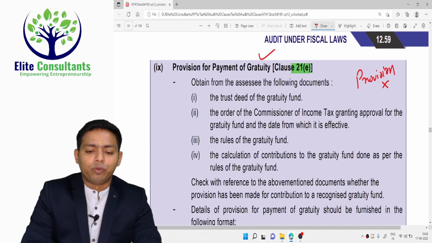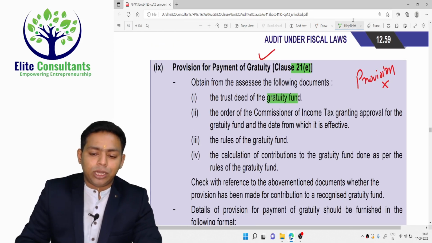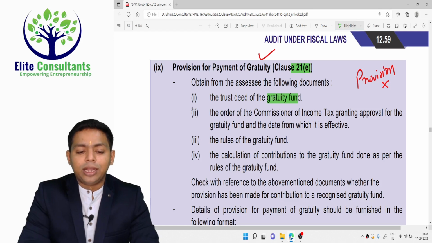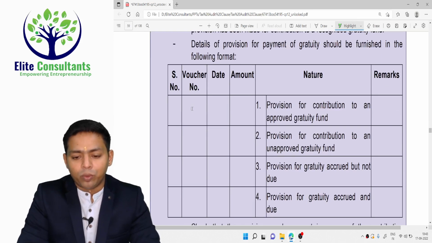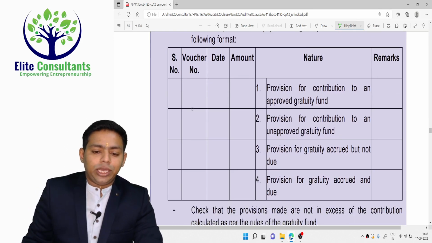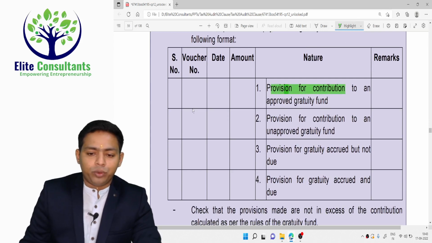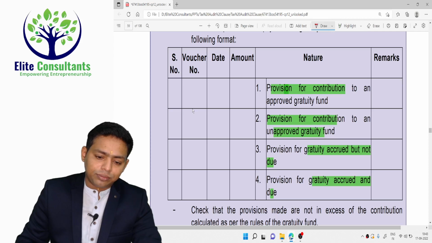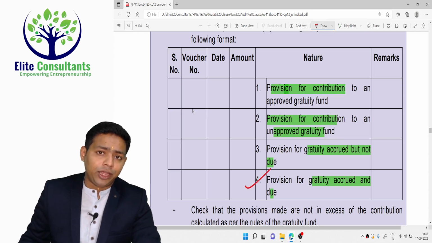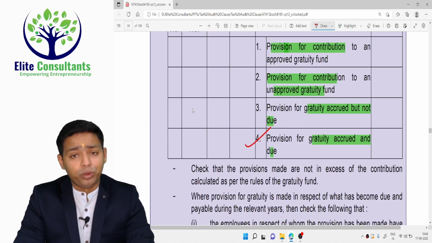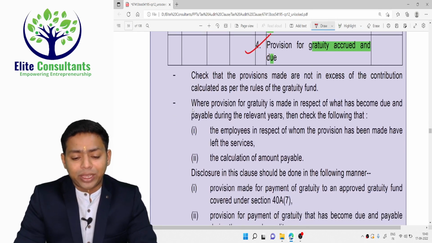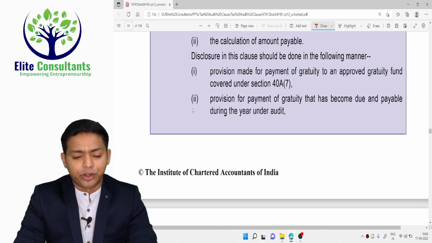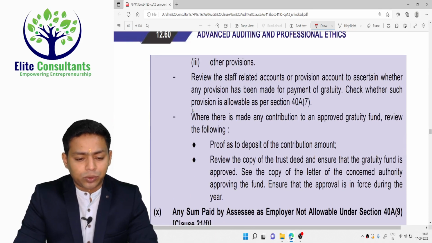Okay, so you need to know gratuity rules, where the gratuity is deposited and all. It has to be in a notified approved mode. So here you can see the provision for contribution, provision is not applicable. Unapproved gratuity is not applicable. Accrued but not due, it is not applicable. Accrued but due, it has to be paid. I'm telling you, it has to be paid, then only it is allowed. So provisioning basis, it is not allowed. It has to be actually deposited, then only you will get the benefit of gratuity payments. So you need to know that as well.